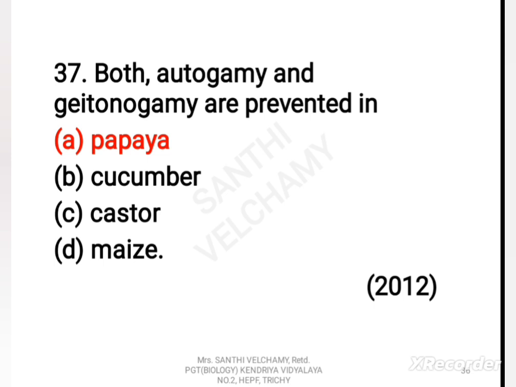Autogamy and Geitonogamy are two forms of self-pollination. In autogamy, pollen falls on the stigma of the same flower, while in Geitonogamy, pollen from a flower falls on the stigma of some other flower of the same plant. Papaya is a dioecious plant, thus both autogamy and Geitonogamy are prevented in it. So, A is the correct answer. Now, let us go to the next question.